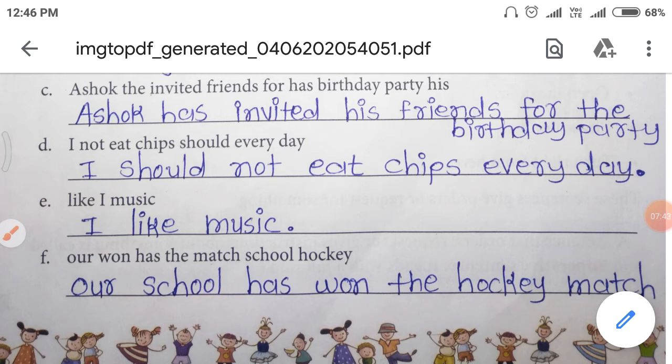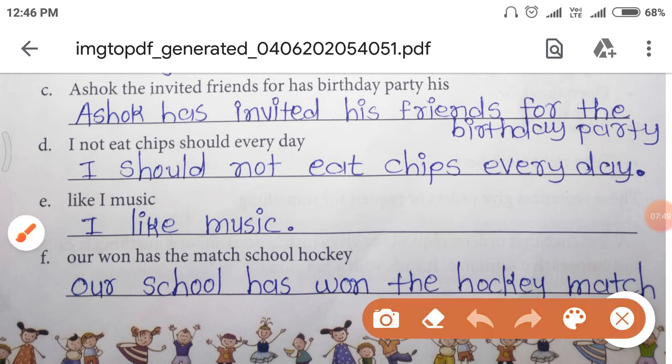Like I music. Does these words make any sense? No. So let's see what is the answer. The answer is I like music, which makes a proper sense, which tells us something.